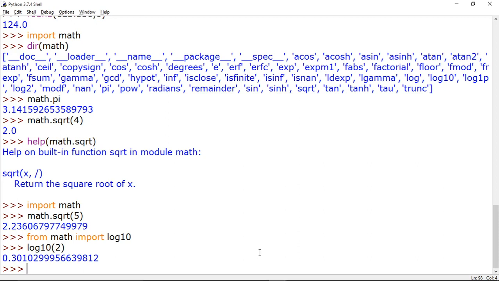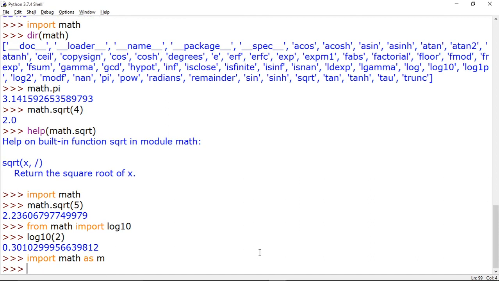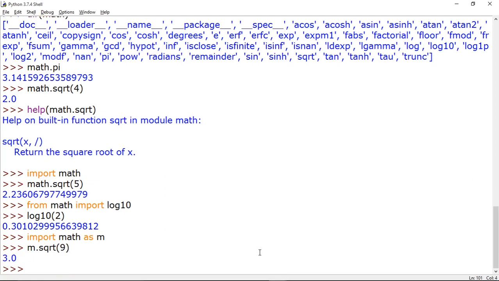Again coming back to the first method, import math may also be written as import math as m. The benefit of writing m is that m is an alias here for math. Previously we wrote math.sqrt of 5, so now we may write m.sqrt of 9, and the square root will be given to you. We need not write math again and again.